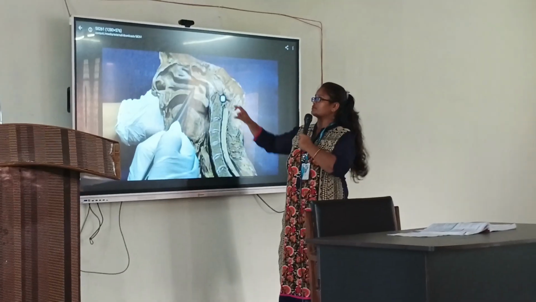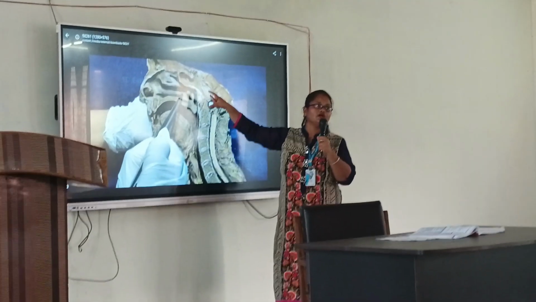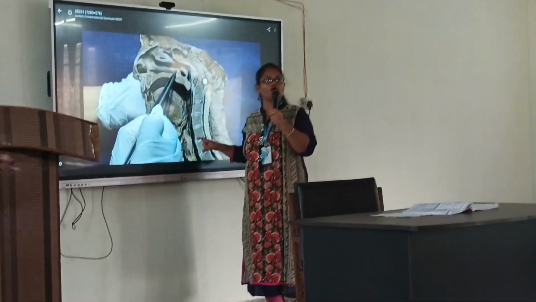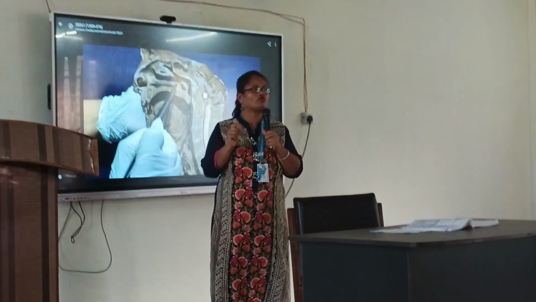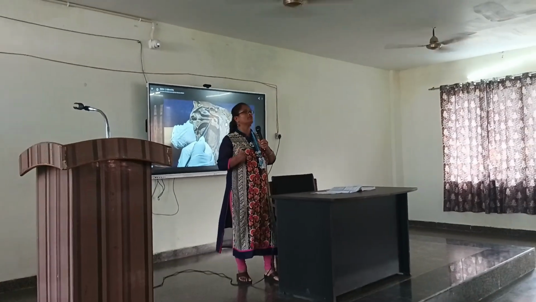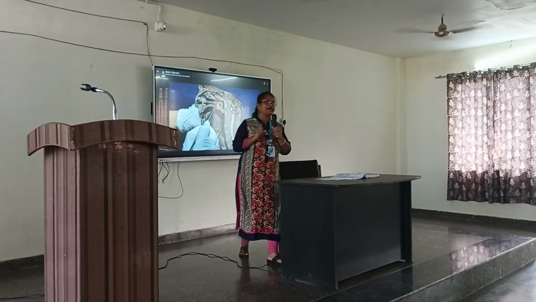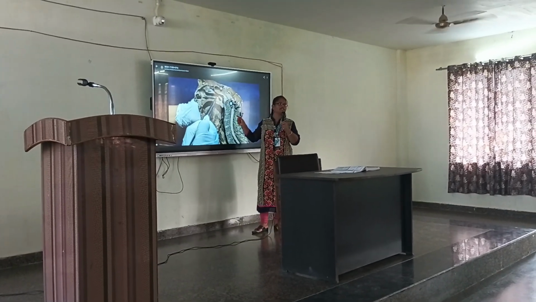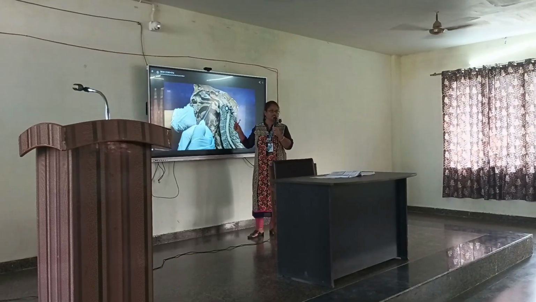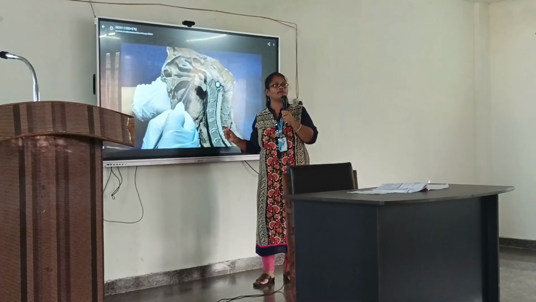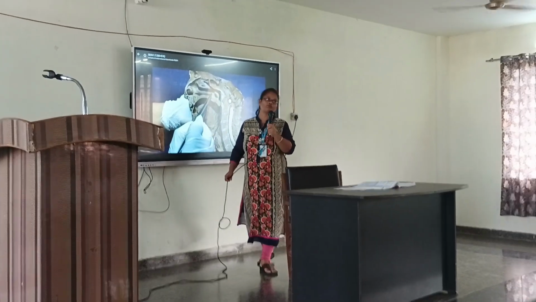Now, the uppermost part is the widest part. And the lowermost part, the lower part where it communicates with the esophagus, is the very narrowest part except for the vermiform appendix. And the middle part is neither very broad nor very narrow. Okay? So basically the upper part is very broad and the lower part is the narrowest part.